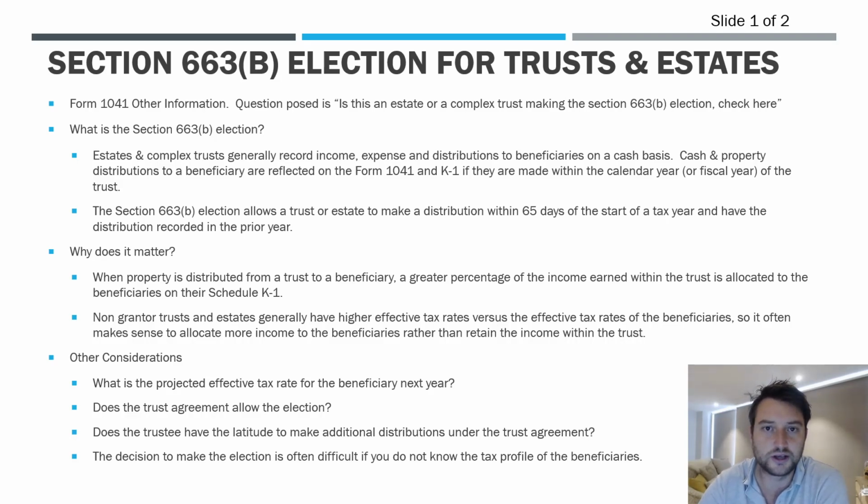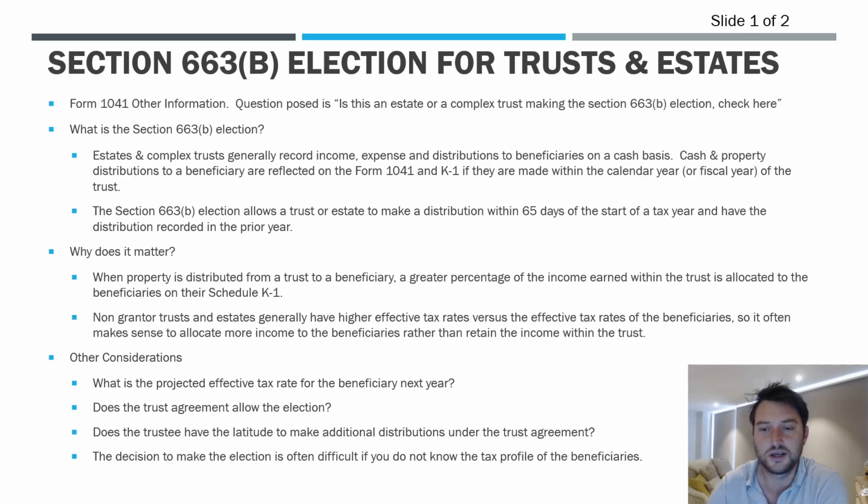So what is that election and how does it impact the trust tax return and the beneficiary's return for the year? Generally speaking, estates and complex trusts, and complex trusts meaning the trustee doesn't have to distribute all the income during the year. So simple trusts, everything's got to be distributed out. Complex trusts, that's not the case. You can distribute either none, a little bit, or all of it. It really just depends on what the terms of the trust agreement are.